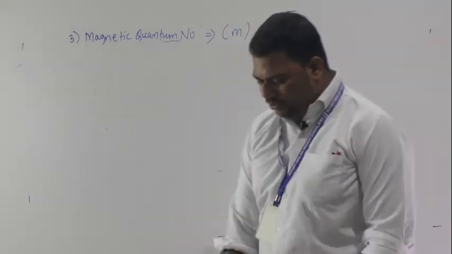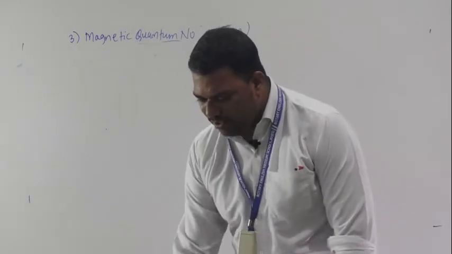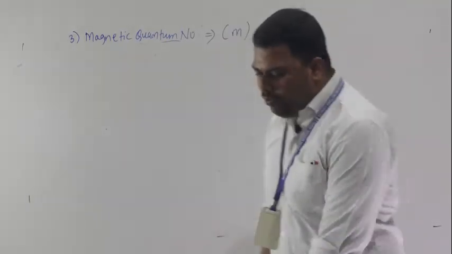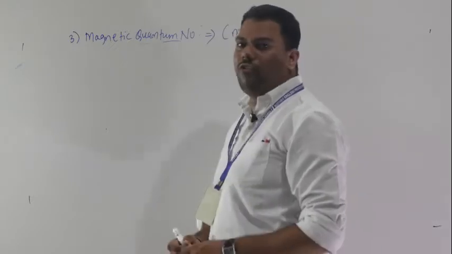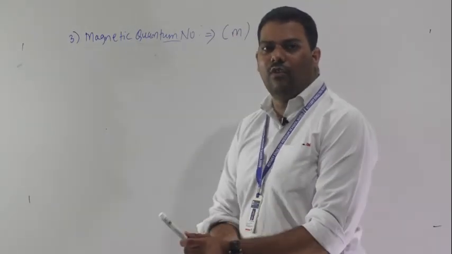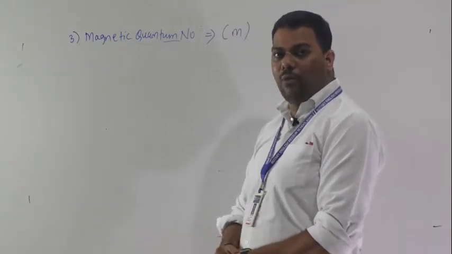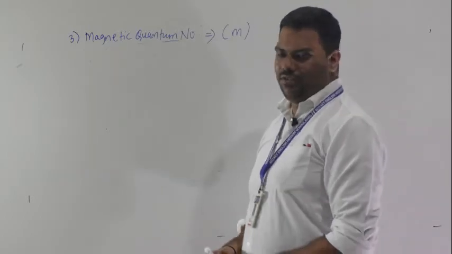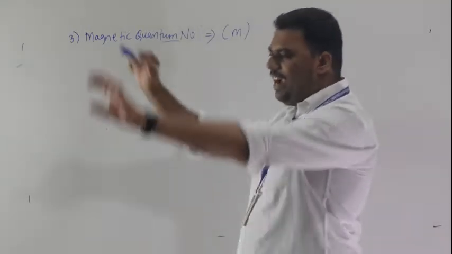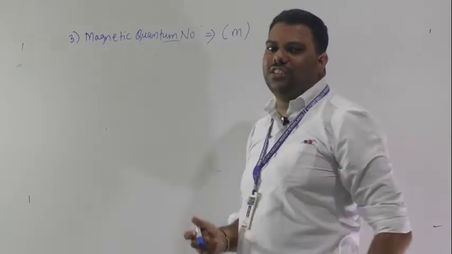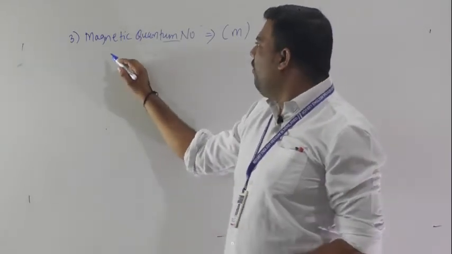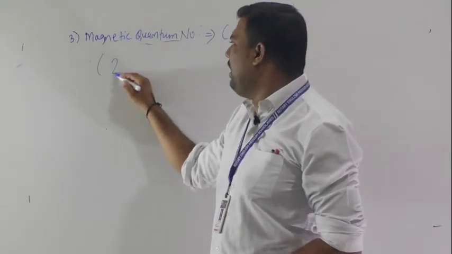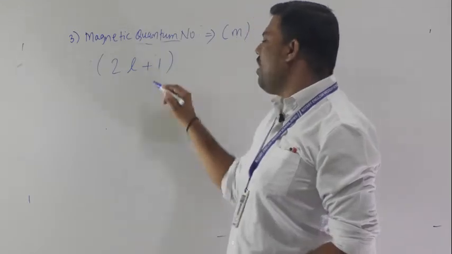Now we will discuss one small formula: how to find the number of orbitals in each subshell. For the magnetic quantum number, the formula is 2L plus 1.